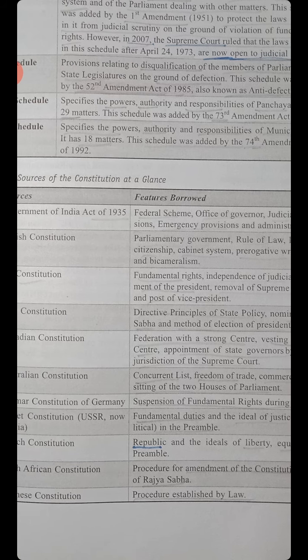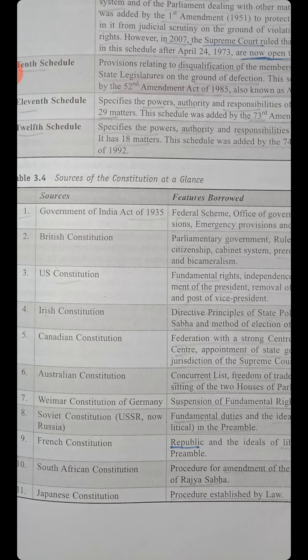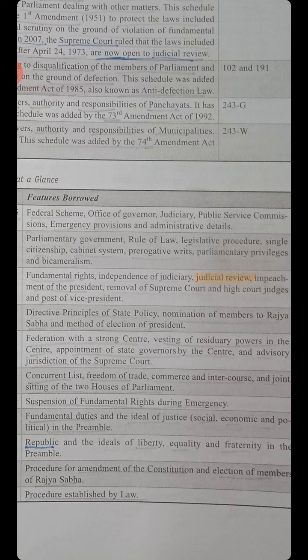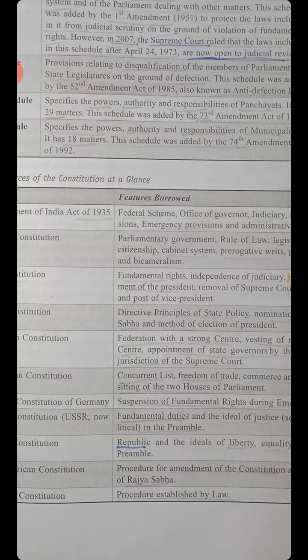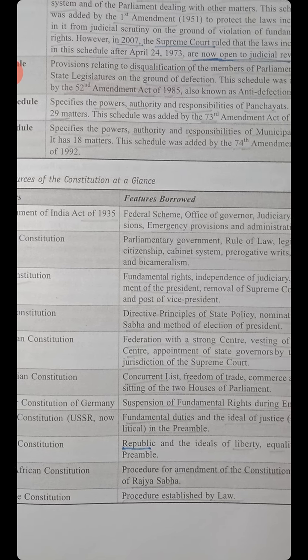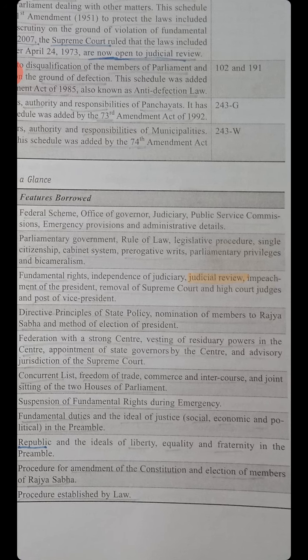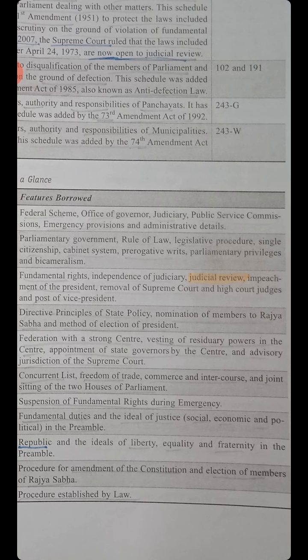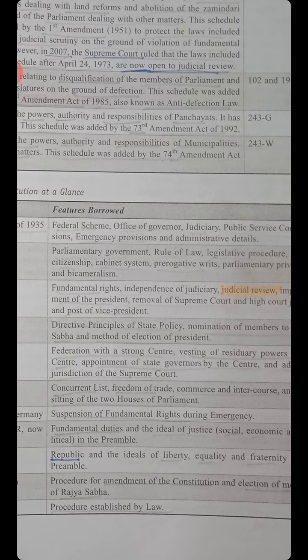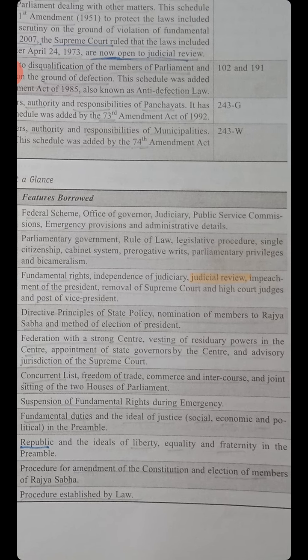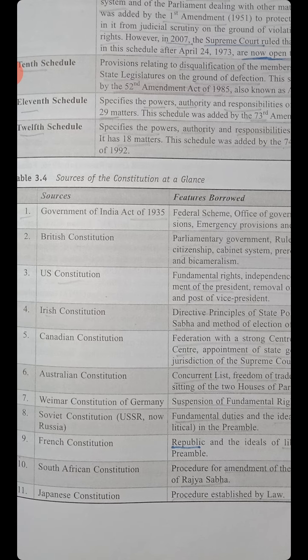From the Weimar Constitution of Germany: suspension of fundamental rights during emergency. From the Soviet Constitution, USSR, now Russia: fundamental duties and the ideal of justice, social, economic and political, in the preamble.